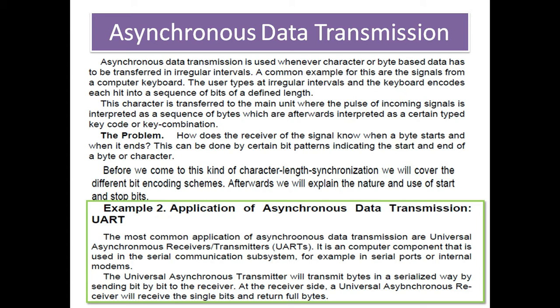Asynchronous data transmission is used whenever character or byte based data has to be transferred at irregular intervals.